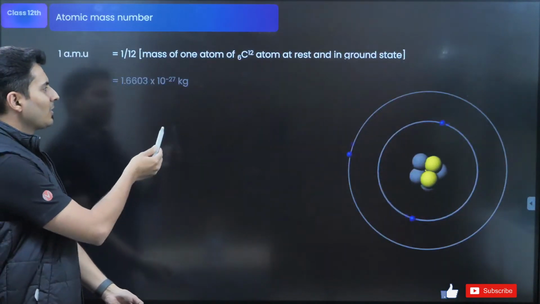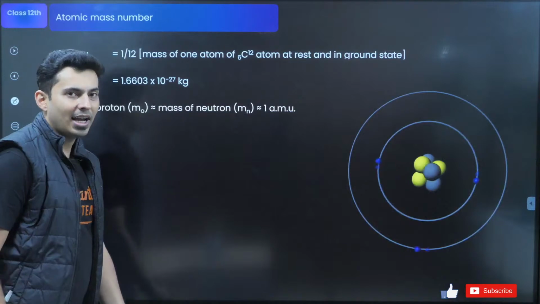Okay, very close, and this value is also almost the same. So it's 1 atomic mass unit.